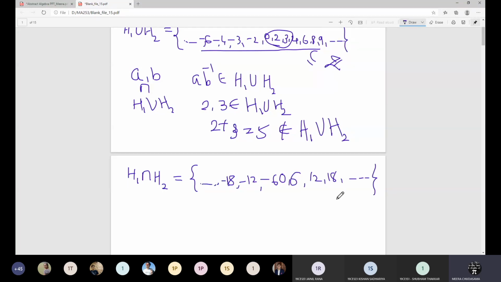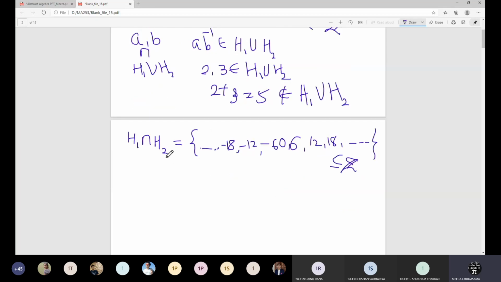First of all, this is a subset of integers, that means a subset of G. Not only a subset, but a non-empty subset of G. And if you choose any 2 elements A and B in the intersection, let us choose 6 and -18, then this is my A and B. So we have proved that H1 intersection H2 is a subgroup.